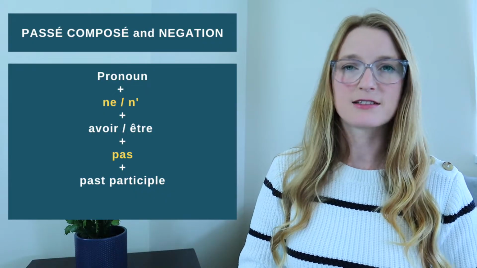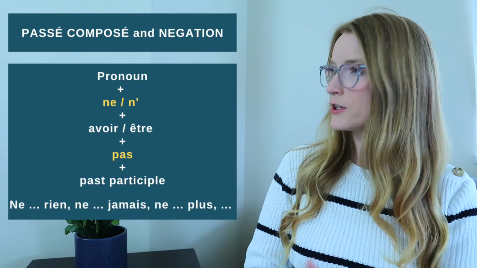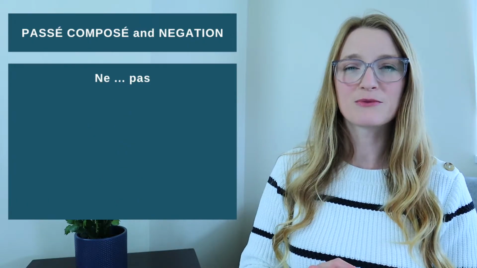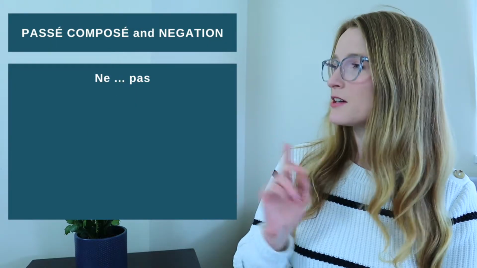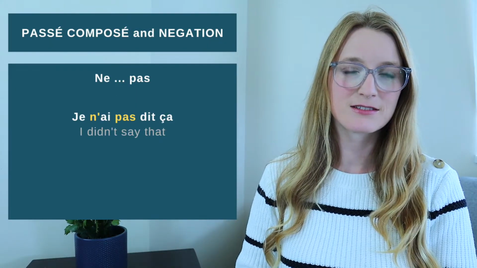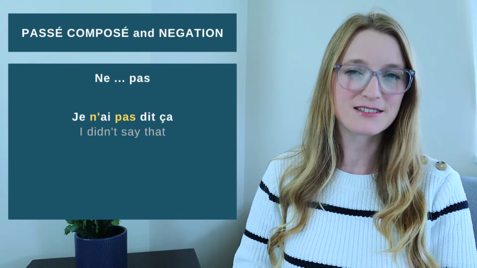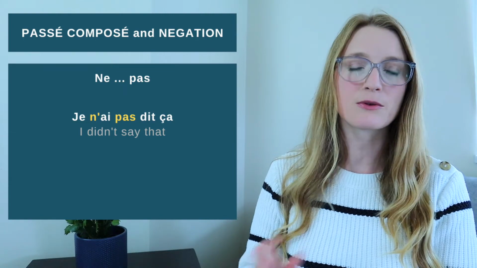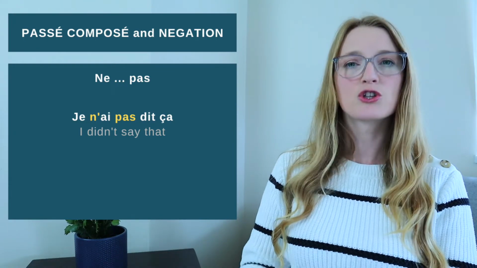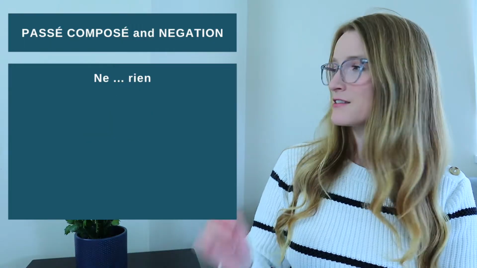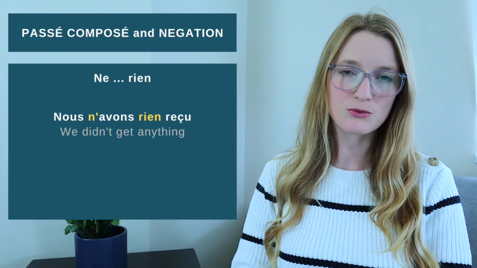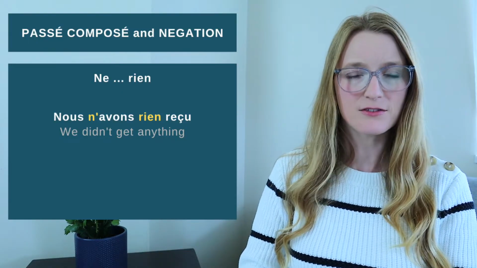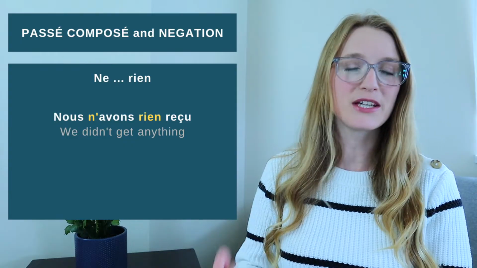Other negations act exactly the same way, so ne rien, ne jamais, ne plus, etc. work the same way. The first one we are going to see today is ne pas. Je n'ai pas dit ça. I didn't say that. So here, n apostrophe and pas are around the auxiliary avoir. Ne rien, nous n'avons rien reçu. We didn't get anything. Once again, around the auxiliary avoir.